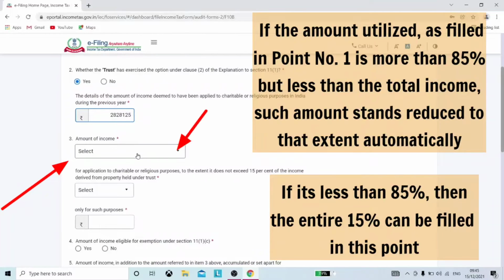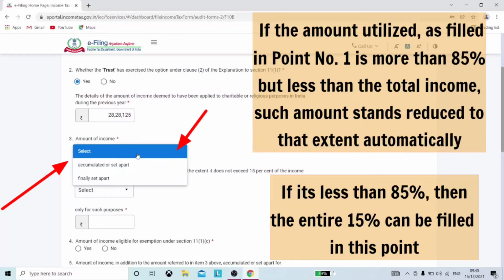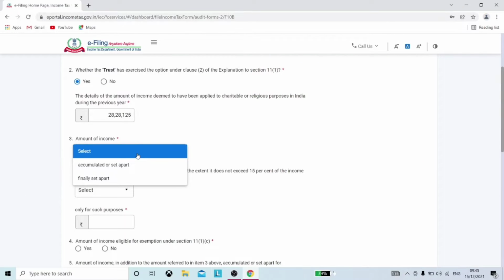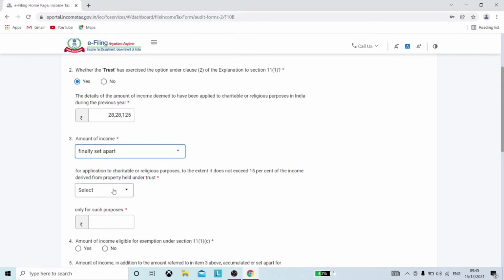Accordingly, the drop down also needs to be selected in point number 3. For the first option, where the amount was more than 85%, in this, finally set apart should be selected along with in part only in the next box.